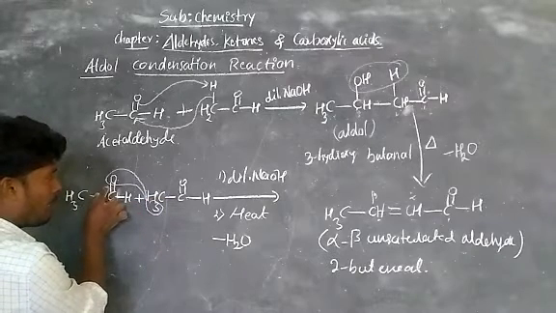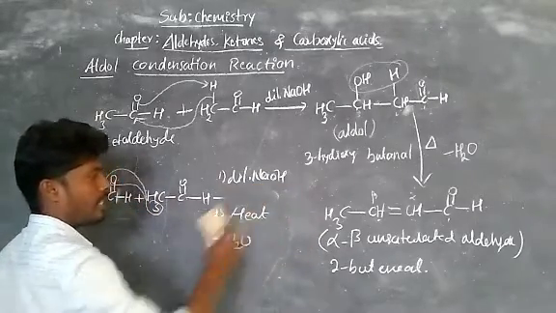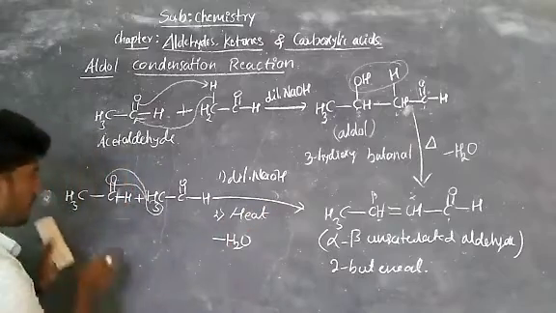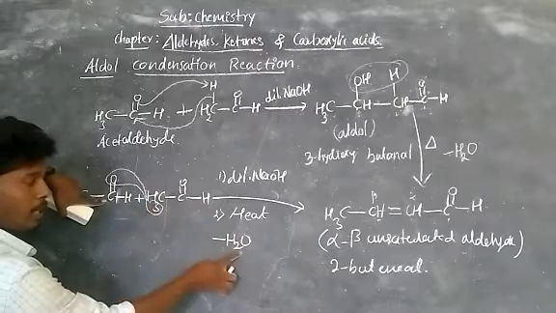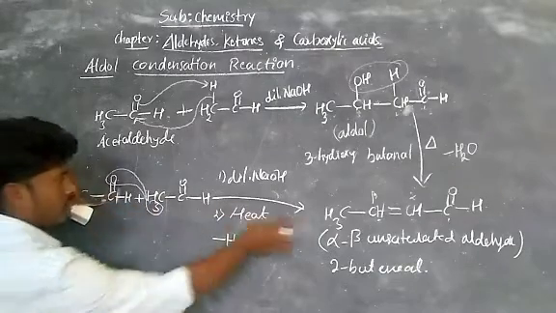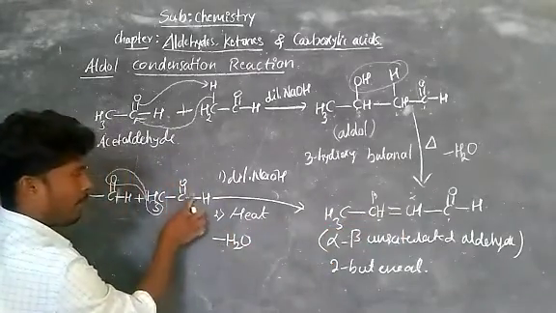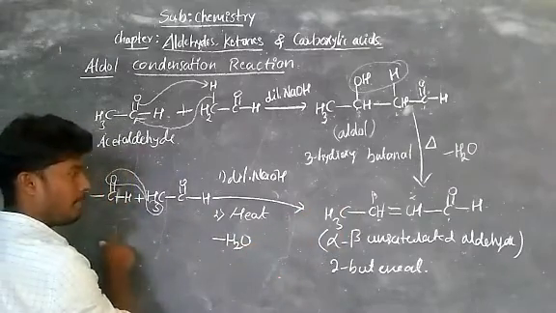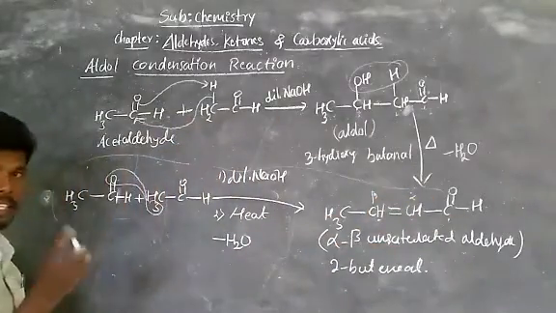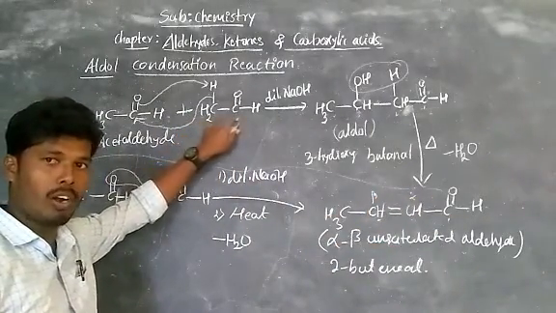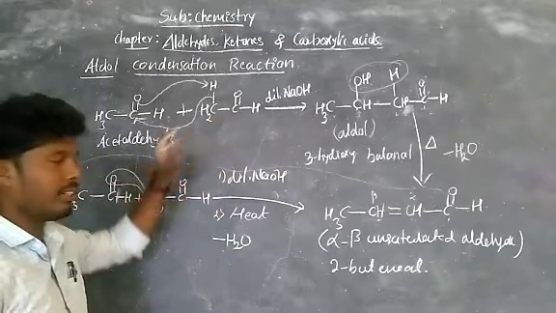Oxygen is eliminated, and the two bonds should be made with this carbon, so you get this compound directly. CH3 CH3 C double bond O with oxygen and hydrogen becoming water, then CH double bond, then CH again C double bond O H. This can be written in a single step. Either you write this one or write this one. Better write this one, you get full marks in aldol condensation. There is no skipping in aldol condensation.